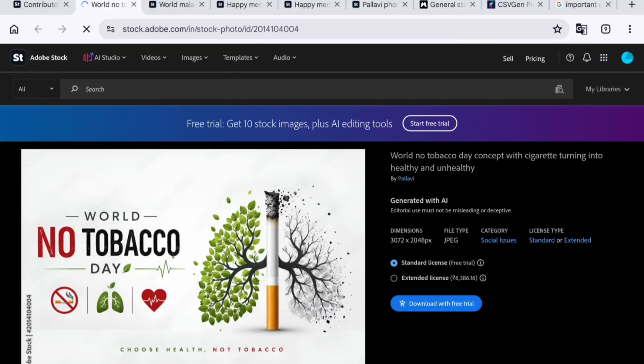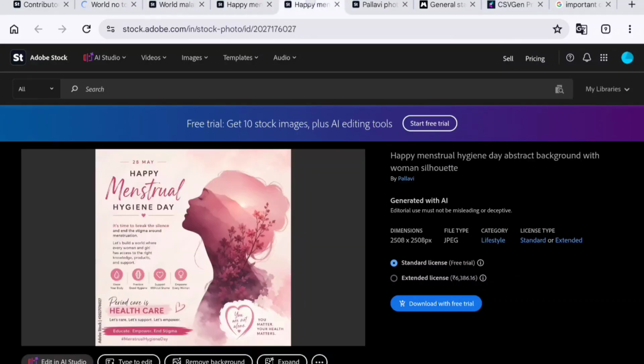And why are these selling? Because organizations, schools, NGOs, clinics, social media pages constantly need ready to use awareness content. And most buyers want something professional, clean, and editable looking. So in all of the images, you can see these are clean posts.